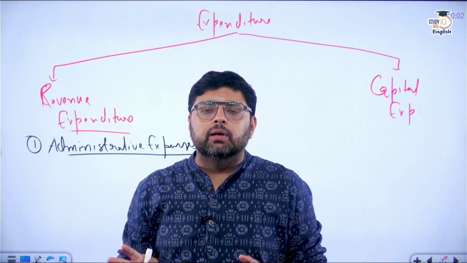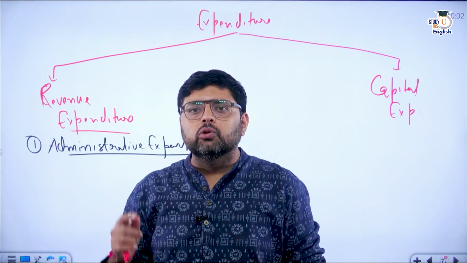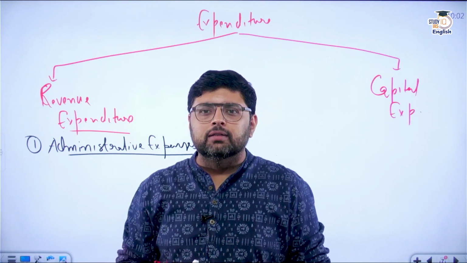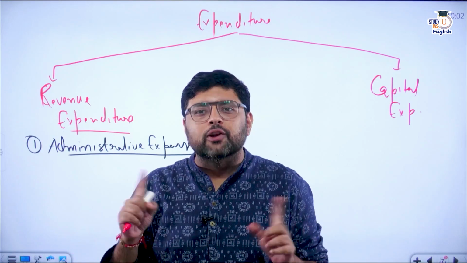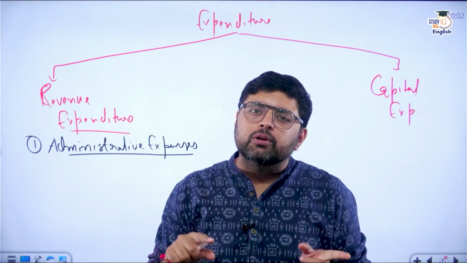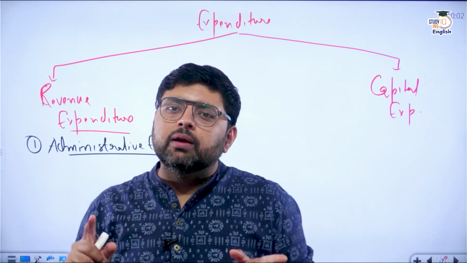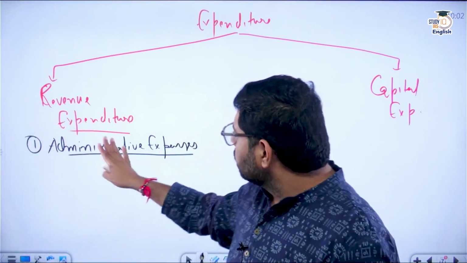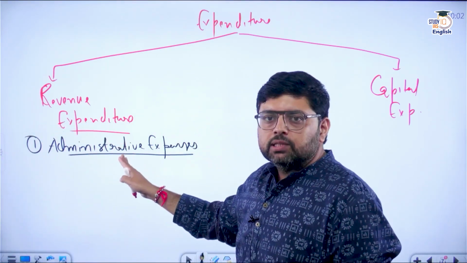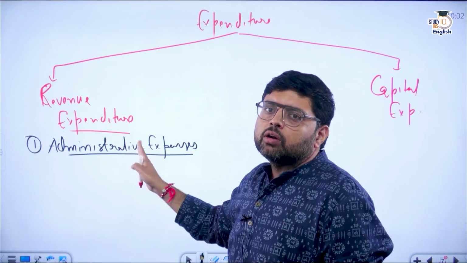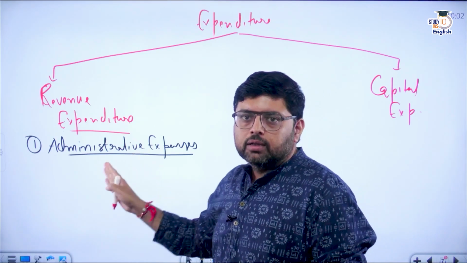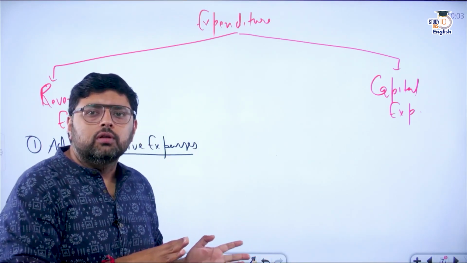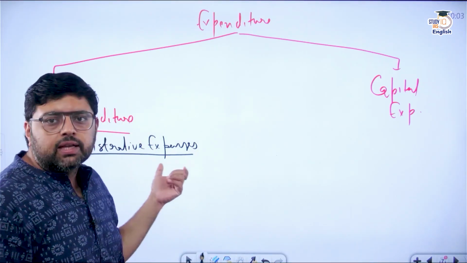Similarly, to run your department, tomorrow once you get selected, you will be given a responsibility to run the department. Now to run the department also you need money. So that is why money is the energy of the economy. Clear? So whatever money you are getting will become a part of administrative expenses to run your department. Clear? Similarly, if you get pensions also, that will be part of administrative expenses.